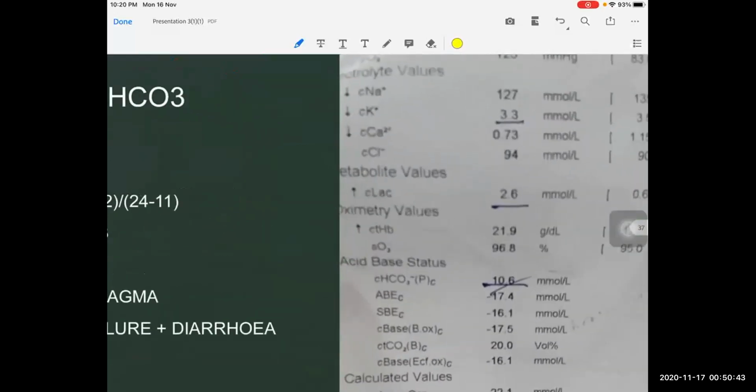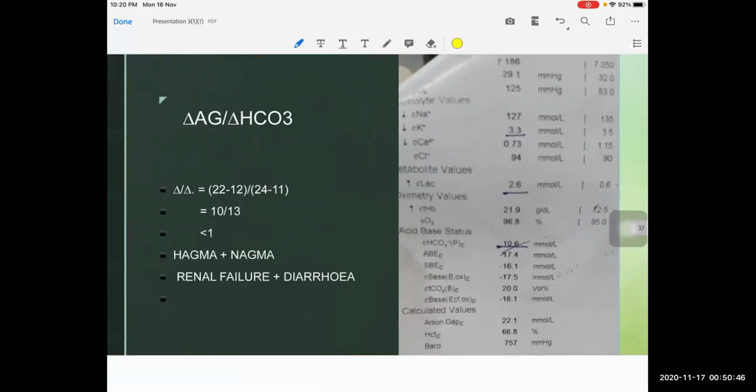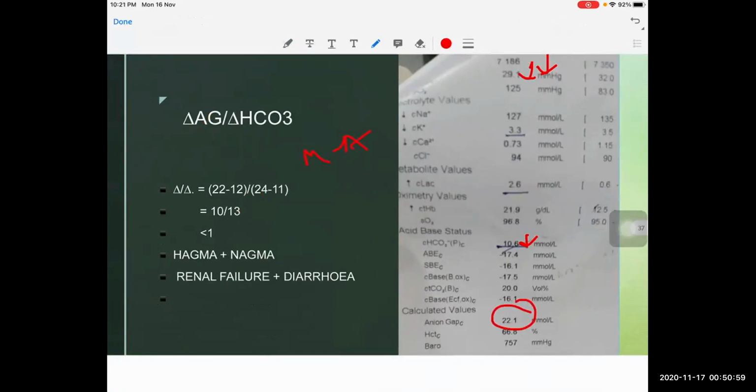So here once again we will see with an example, the same example. The bicarbonate and PCO2 both are decreasing, so it is a simple disorder. pH is also decreasing, which correlates, and it is a metabolic acidosis. The anion gap is 22, so it is a high anion gap metabolic acidosis. So once we come across an ABG like this, we should calculate the delta ratio. The anion gap here is 22 minus the normal value 12, divided by 24 minus the bicarbonate value 11, which will come to around 10 by 13. So obviously the ratio will be less than 1.